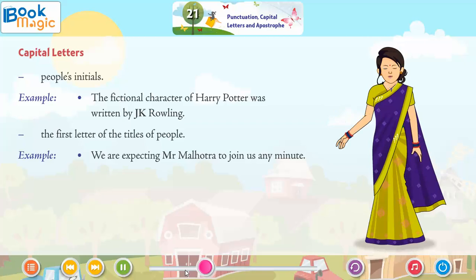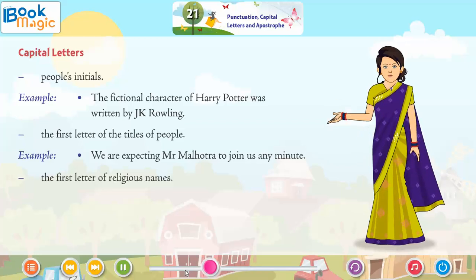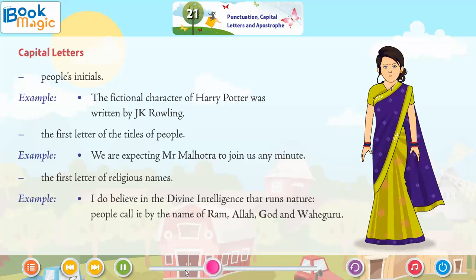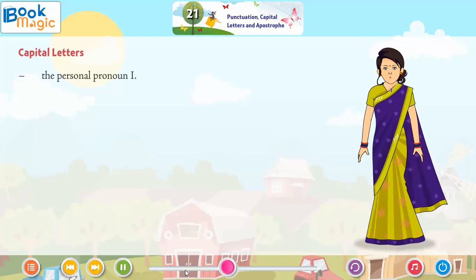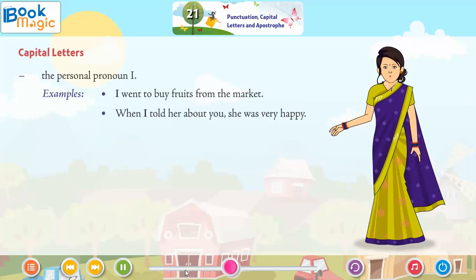The first letter of the titles of people. Example: We are expecting Mr. Malhotra to join us any minute. The first letter of religious names. Example: I do believe in the divine intelligence that runs nature. People call it by the name of Ram, Allah, God, and Vaheguru. The personal pronoun I. Examples: I went to buy fruits from the market. When I told her about you, she was very happy.